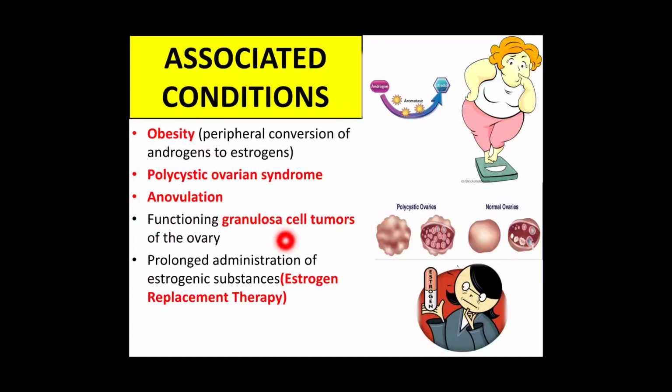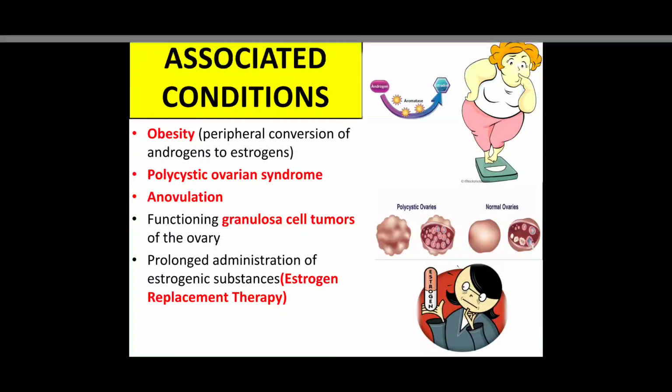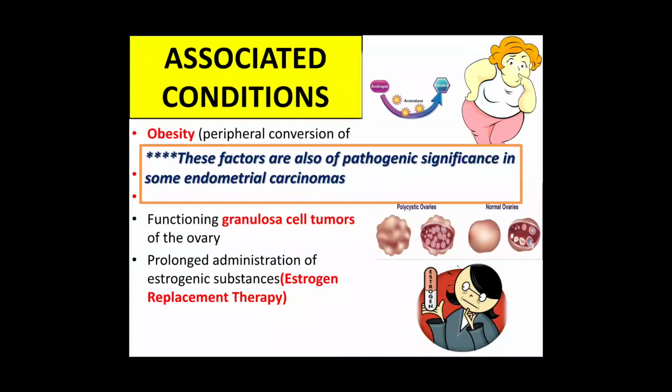Next is functioning granulosa cell tumors of the ovary, in which the tumorous granulosa cells secrete the estrogen. These are the functional tumors of the ovary, which are associated with endometrial hyperplasia. Next is prolonged administration of estrogenic substances like estrogen replacement therapy given in case of postmenopausal women. And another important point is that all these factors are also of pathogenic significance in case of some endometrial carcinomas, as we will study later on.